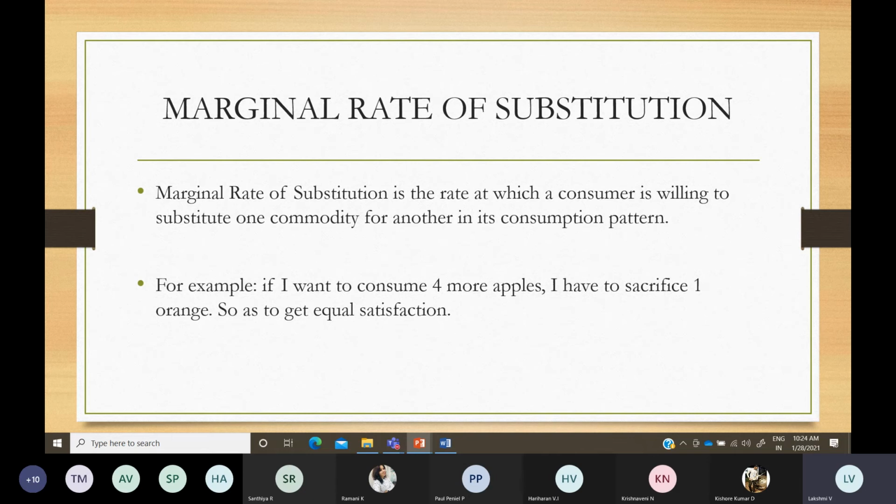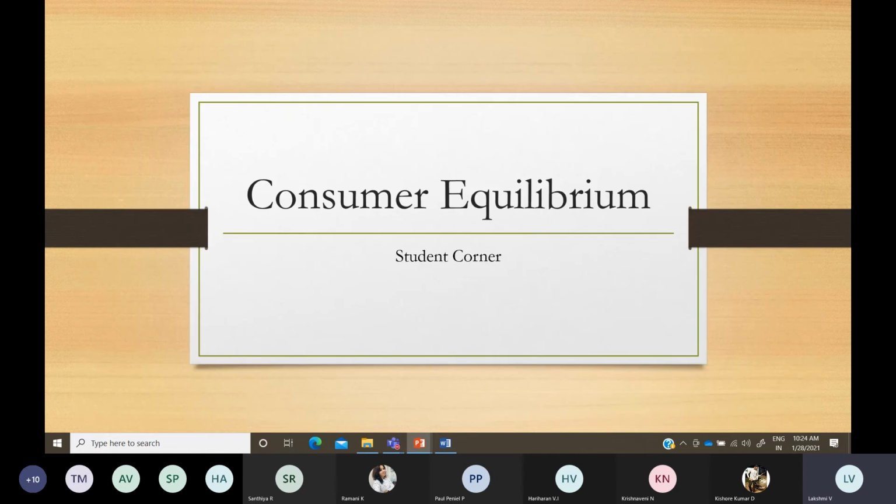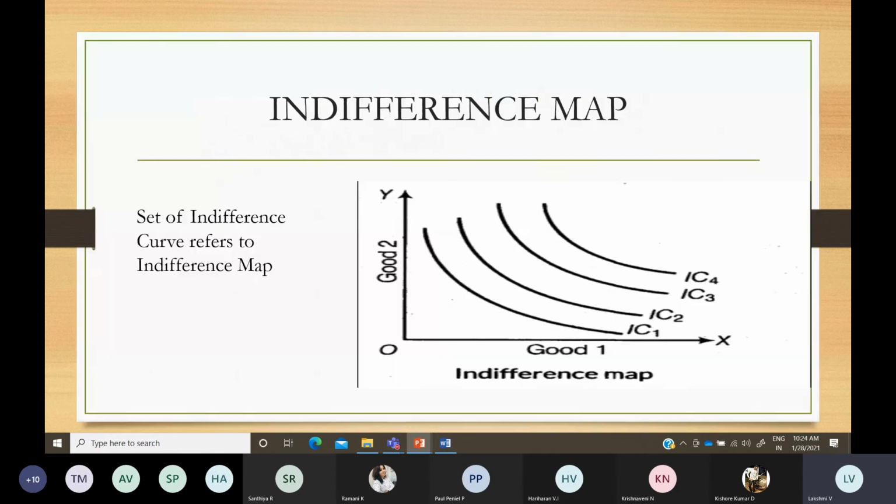Okay, so we are moving to consumer equilibrium. Already I explained what an indifference map means. A single curve is known as an indifference curve. When you get the summary of all the indifference curves, that is known as an indifference map.